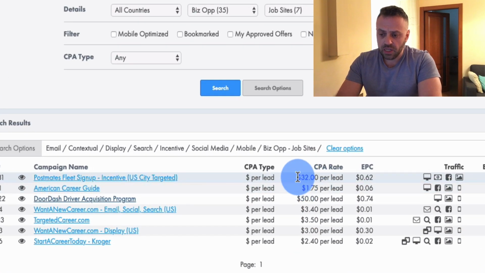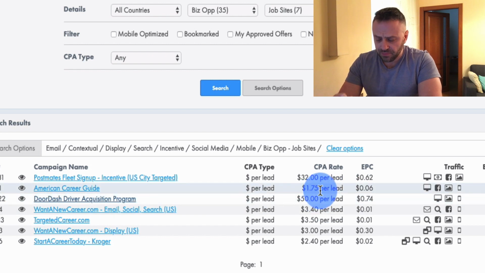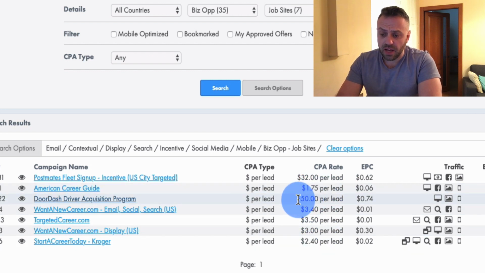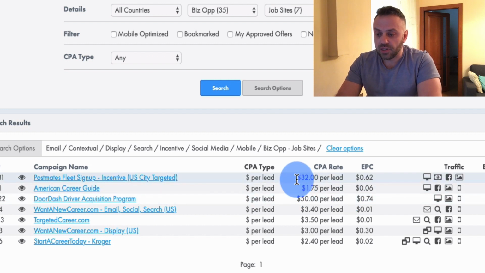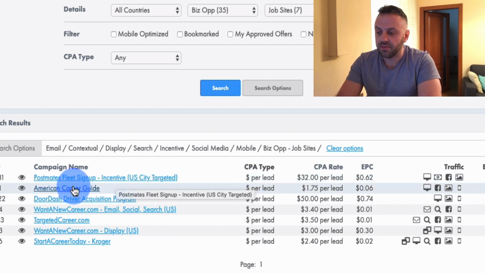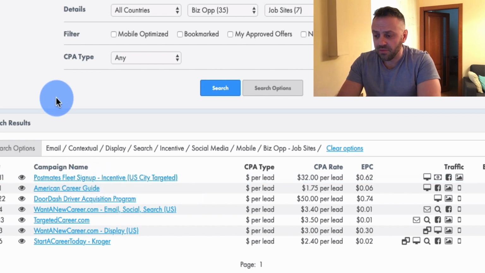Now these range, this is 32 per lead, 50 per lead, $1.75. These are lead generation. Obviously this is higher because they probably are expecting somebody to sign up and actually do a delivery, right? Not just to sign up and just stop there. So this is 32 per lead. It's probably going to be higher. You basically have to check it out. They're even doing incentive, right? Postmates, I'm not too familiar with Postmates. I think it's something similar to DoorDash. I haven't used it. And so you have a bunch of offers.